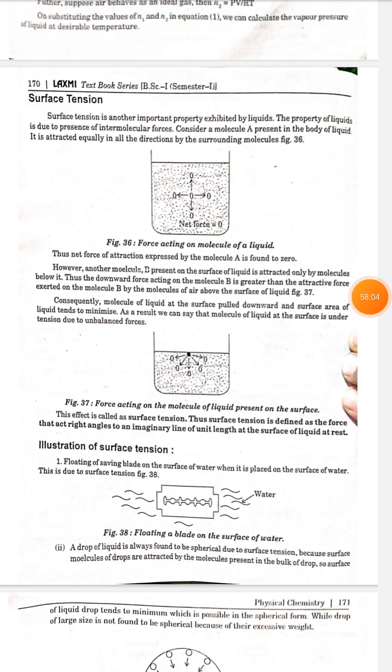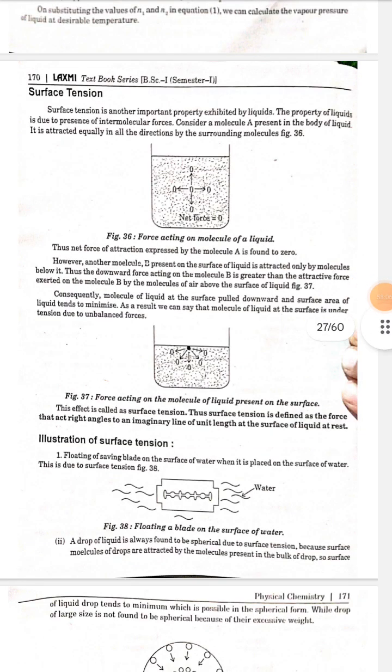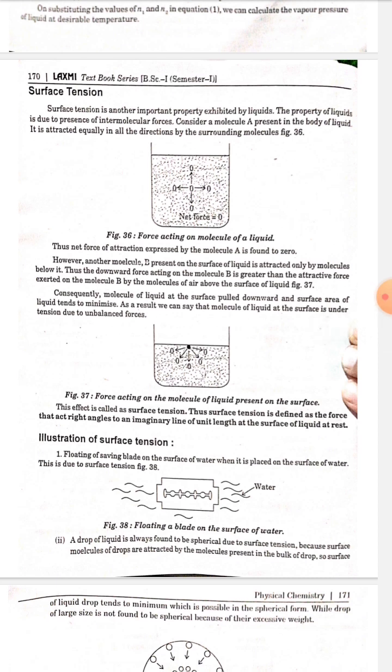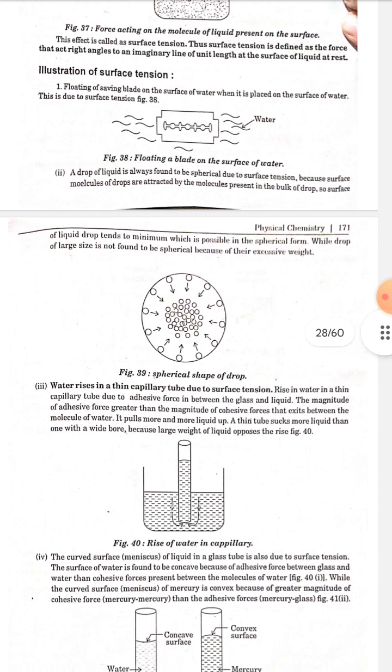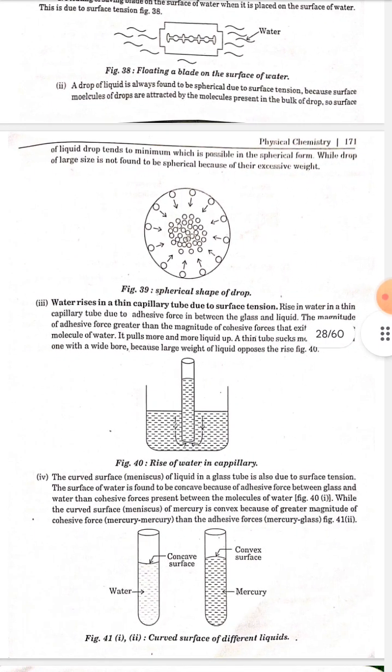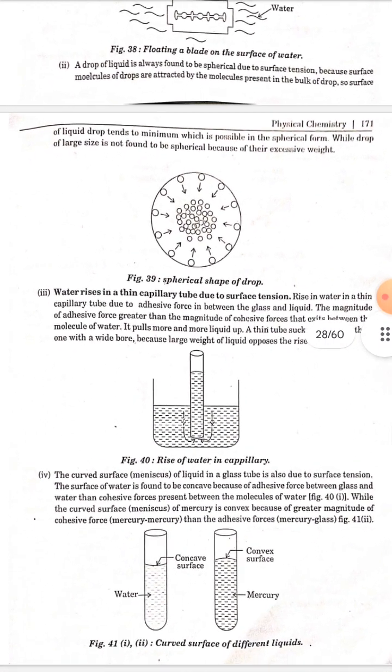Illustration of surface tension. Number 1. Floating of a shaving blade on the surface of water when it is placed on the surface of water. This is due to surface tension. Number 2. A drop of liquid is always found to be spherical due to surface tension. Because surface molecules of the drop are attracted by the molecules present in the bulk of the drop, the surface of the liquid drop tends to a minimum, which is possible in the spherical form, while drops of large size are not found to be spherical because of their excessive weight.